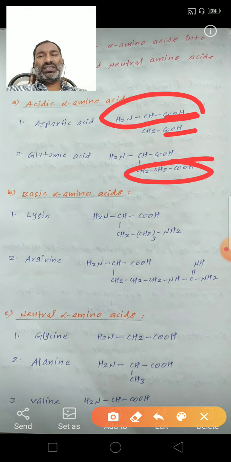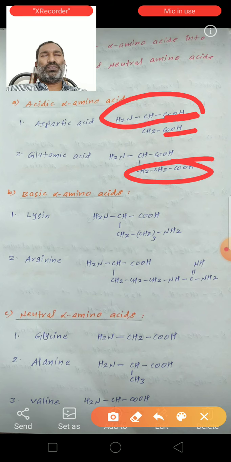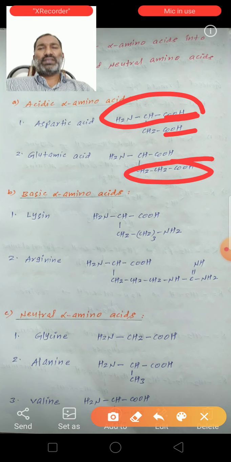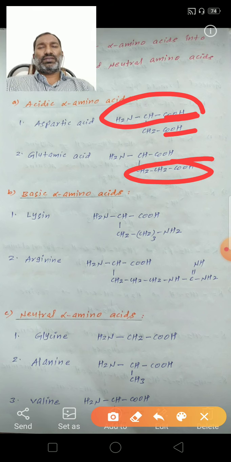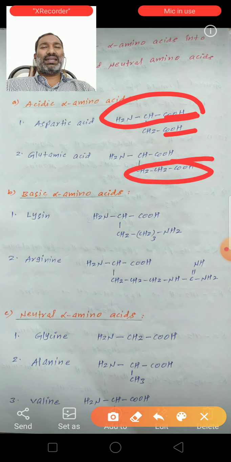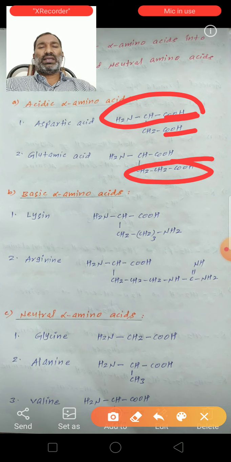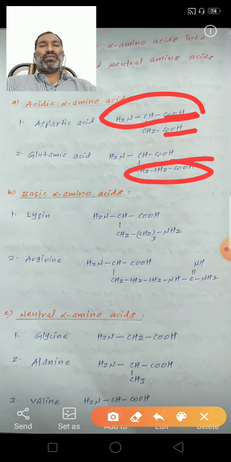This glutamic acid also contains two carboxyl groups, so it behaves with an acidic nature. So aspartic acid and glutamic acid both contain more than one COOH group. So these are examples of the acidic alpha amino acids.